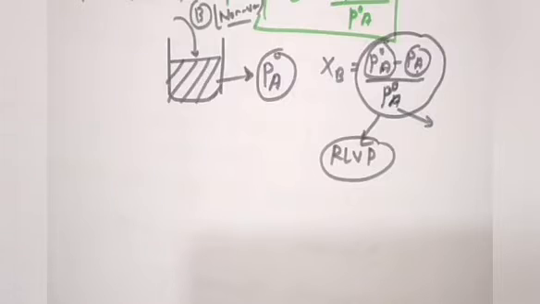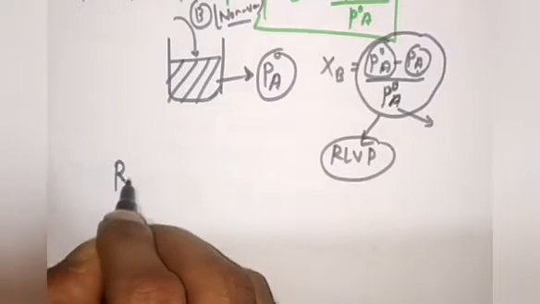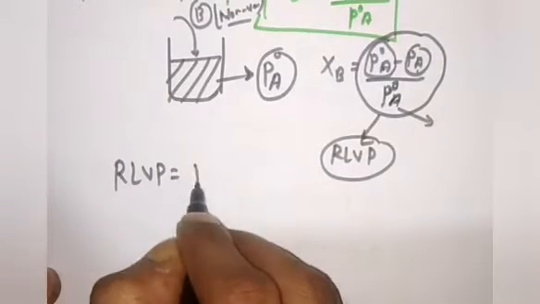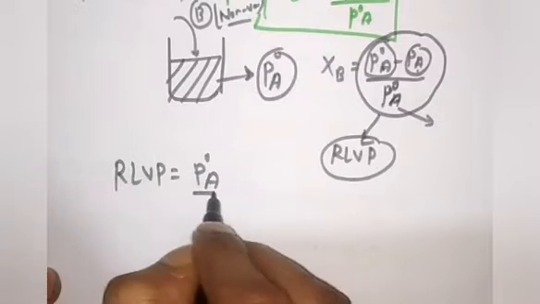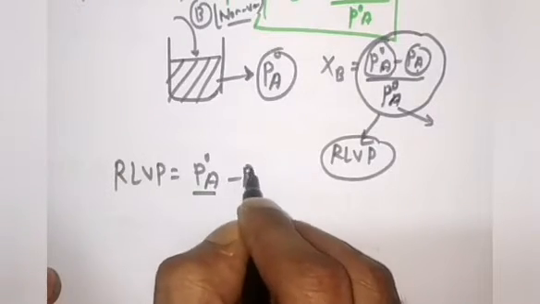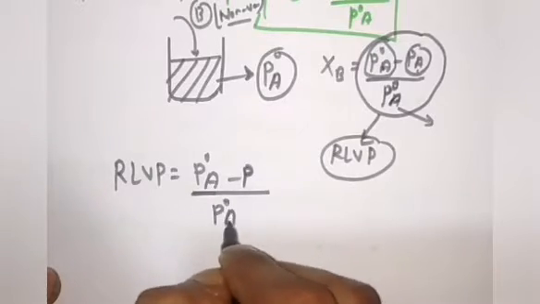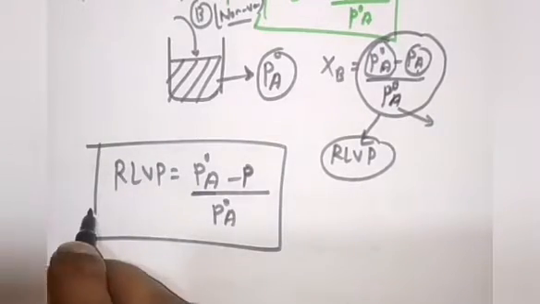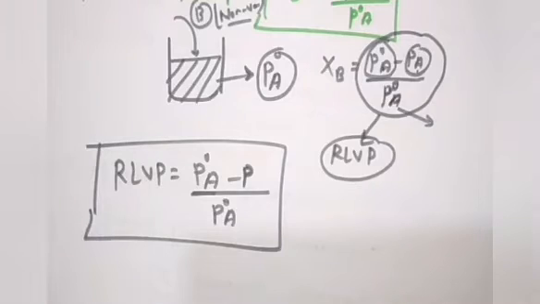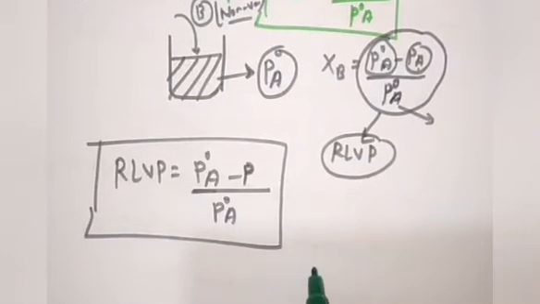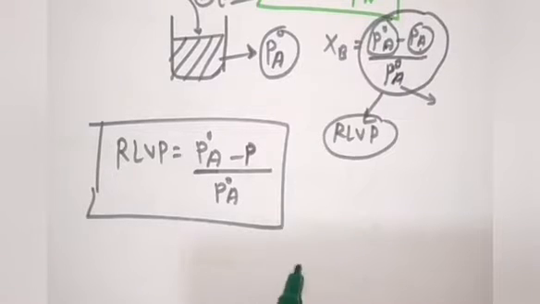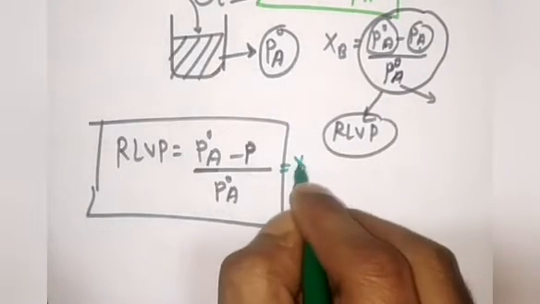So relative lowering in vapor pressure, RLVP, is equal to P naught A, the vapor pressure of pure solvent, minus P after addition of the non-volatile solute, upon P naught A. This is called the RLVP, relative lowering in vapor pressure, and it is equal to the mole fraction of the solute added in the solvent, that is XB.